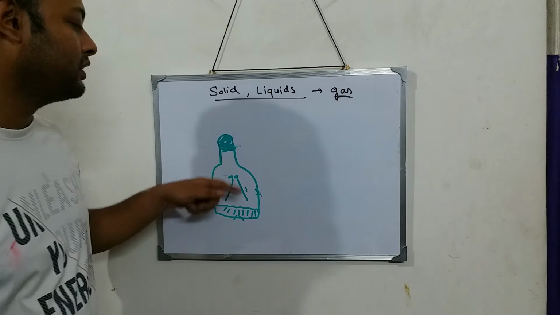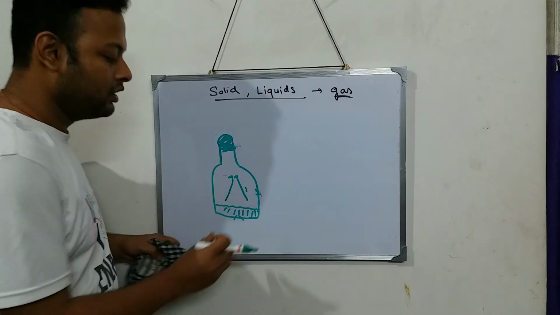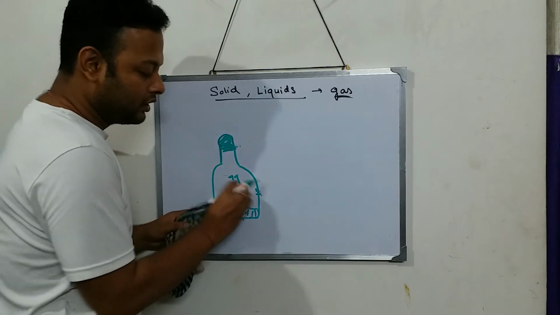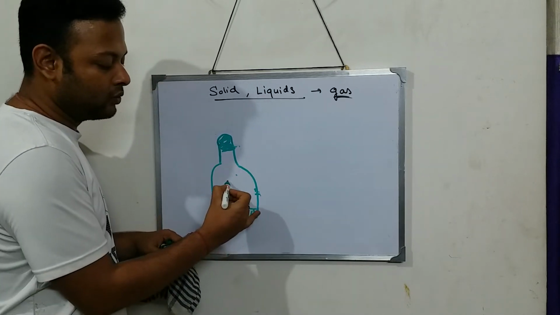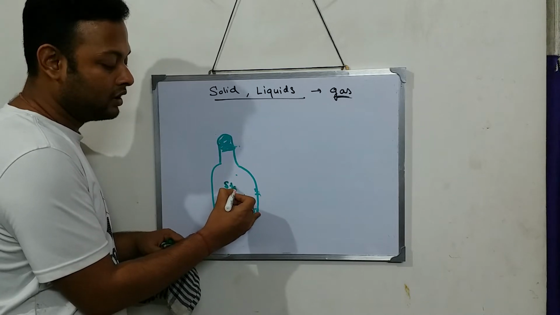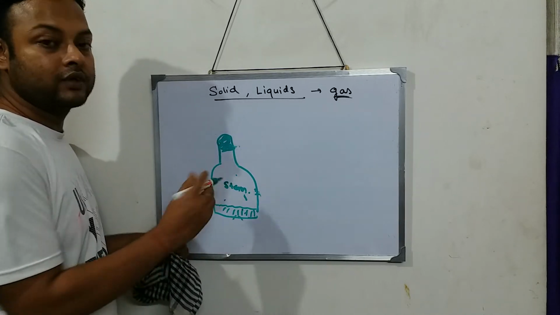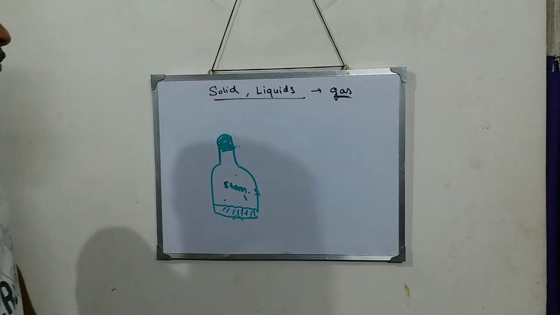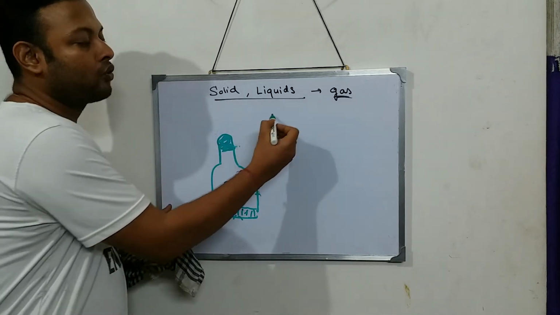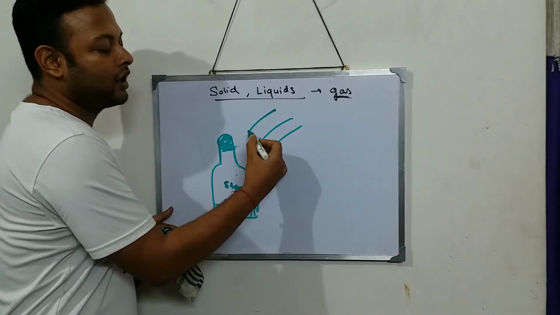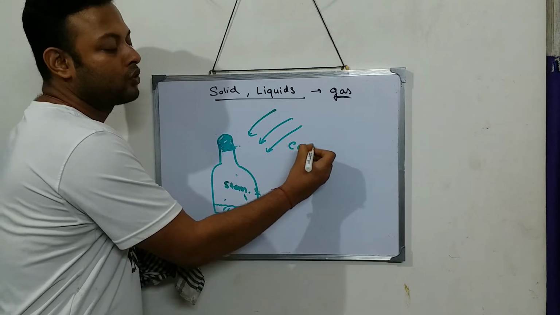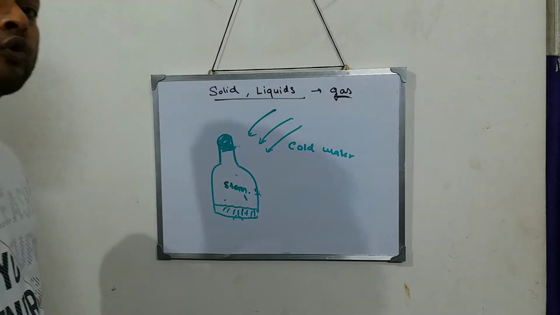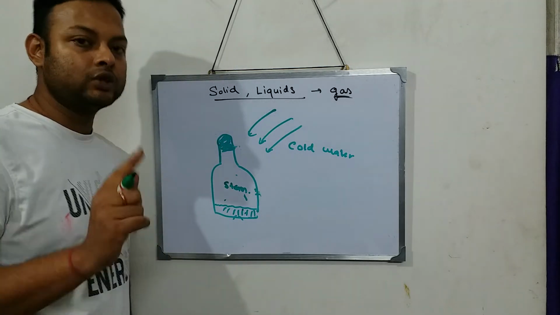Now as a result, what is there inside? Inside the bottle, a certain amount of water is there, and this whole area is actually what? Not air. This whole area is steam. This whole area is filled with steam. Now what I do? I put some cold water on this bottle. Now as I put some cold water on the bottle, first what will happen?